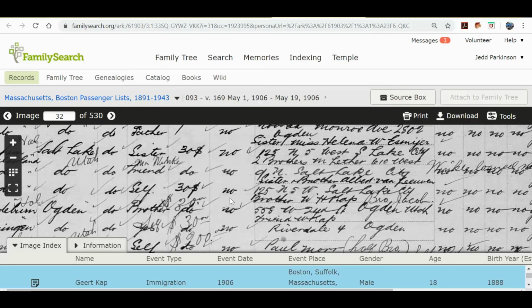So again, you wouldn't find any of this information if you just look at the indexed record, which is down here at the bottom. So make sure when you're looking at immigration records that you come in and look at the details and find the interesting parts of these stories.